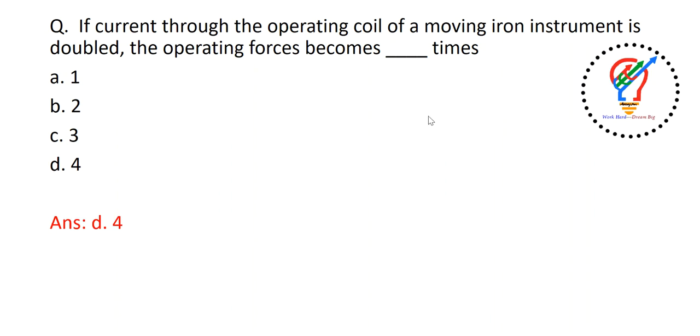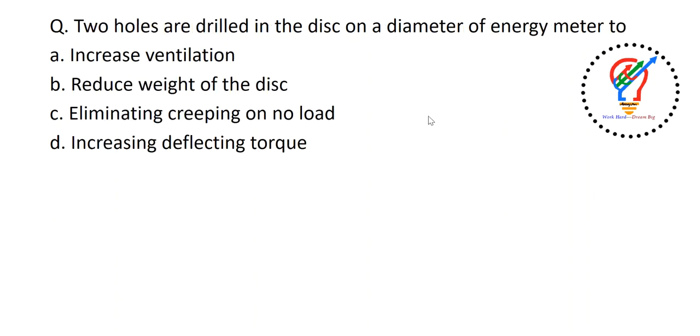Next question here. Two holes are drilled in the disk of an energy meter on a diameter. The options are: increase ventilation, reduce the weight of the disk, eliminating creeping on no load, increasing deflecting torque.